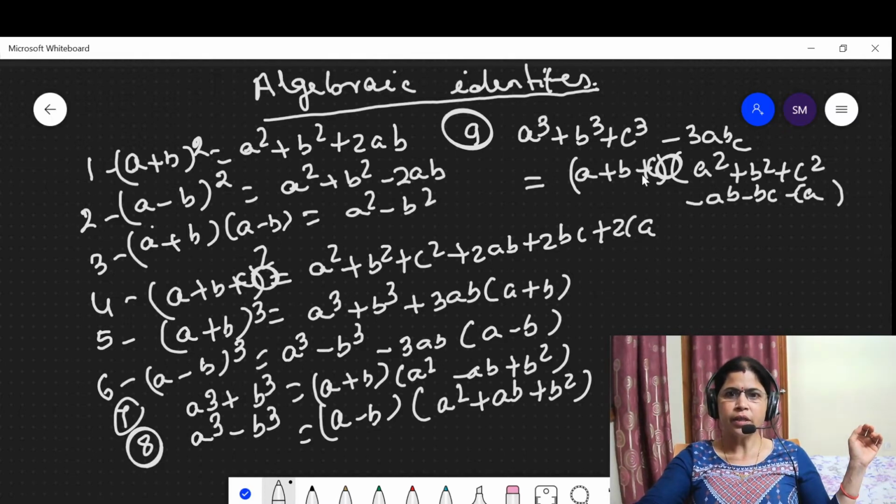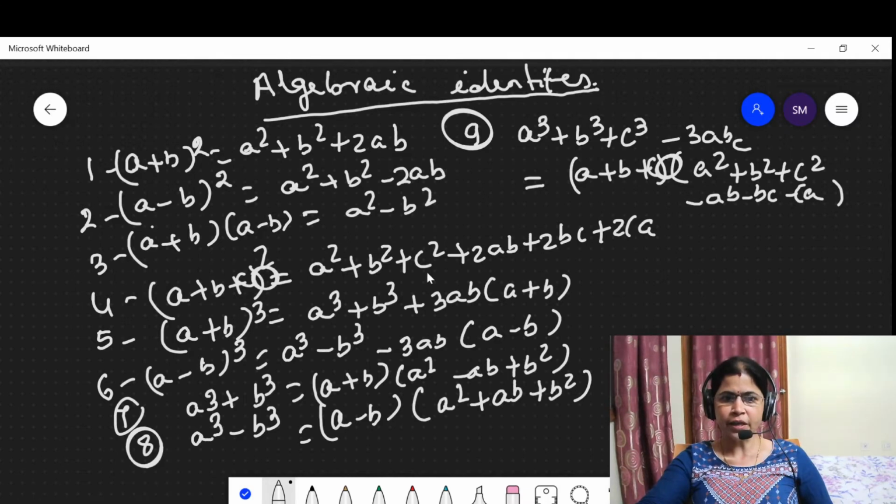Then this is a cube plus b cube plus c cube minus 3abc is equal to (a plus b plus c) into (a square plus b square plus c square minus ab minus bc minus ca).